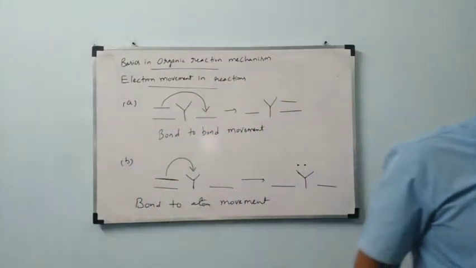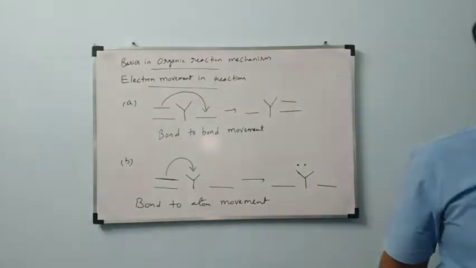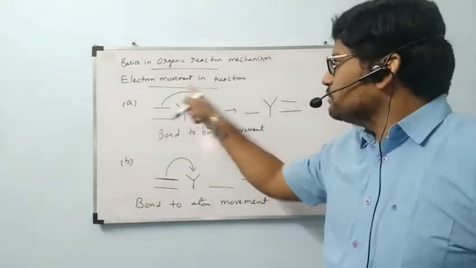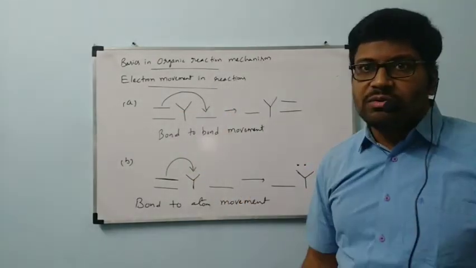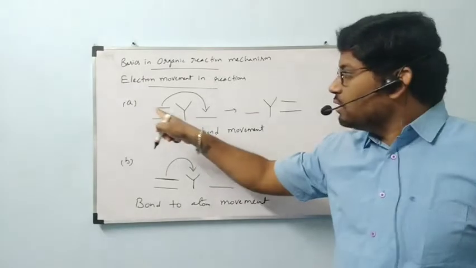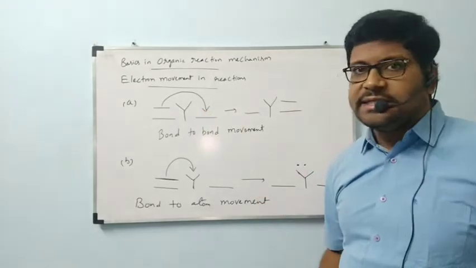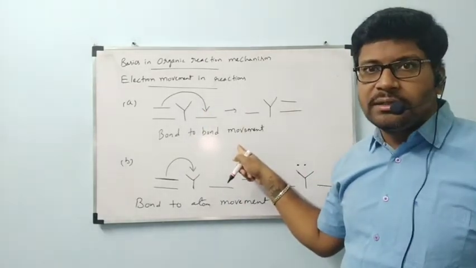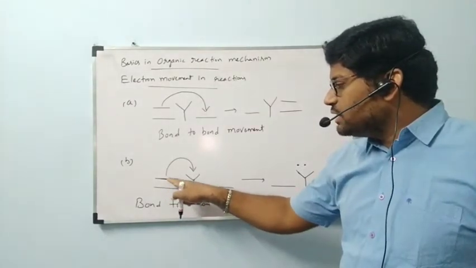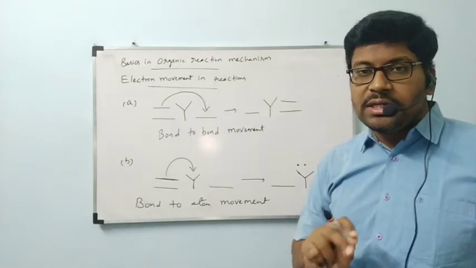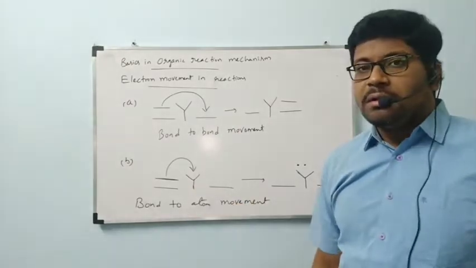Observe this, all of you, and there is one more thing that we will also see. First thing is electron movement in reactions. While an organic reaction is going to happen, this type of electron movement takes place. First A, bond to bond. The pi bond which is present in one position is shifted towards the right side. That is called bond to bond movement. Next, B. The pi bond which is present on the left side is shifted to Y. That means the bond is shifted towards an atom. Previously the bond was shifted towards a bond, now it is shifted towards an atom.